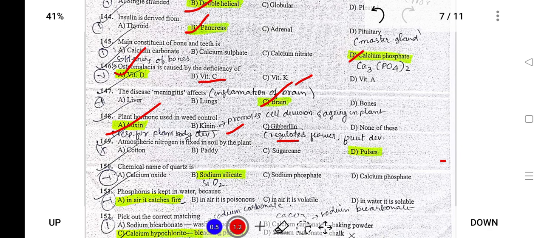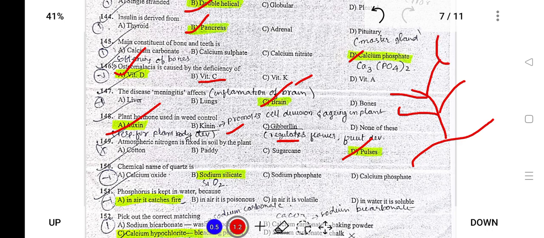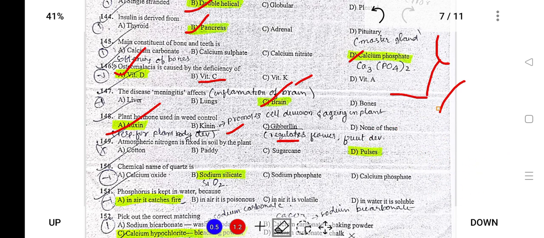Next, 149. Atmospheric nitrogen is fixed in soil by pulses, also known as leguminous plants. Leguminous plants absorb nitrogen from the atmosphere and deposit it in the ground, for example chana or peas. Their roots deposit the nitrogen, so when they die the nitrogen remains in the soil and increases its fertility. The bacteria that deposit the nitrogen are known as rhizobium.